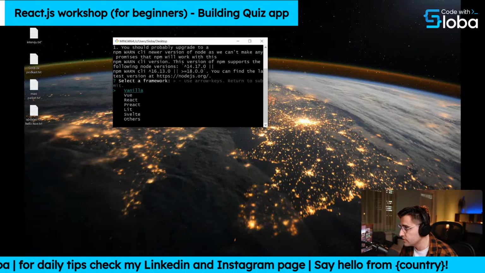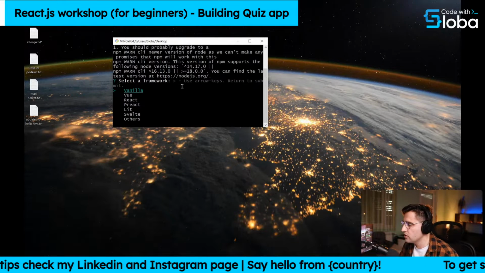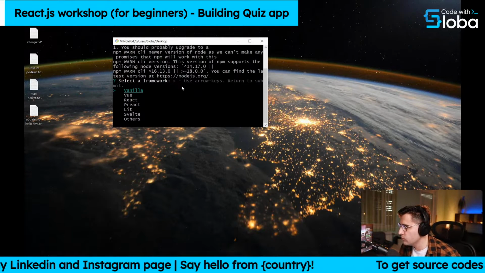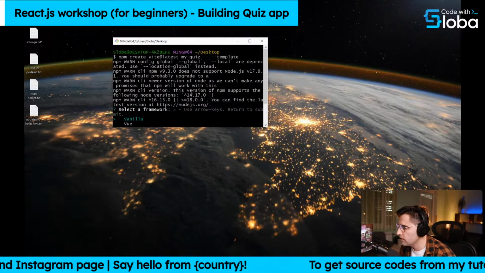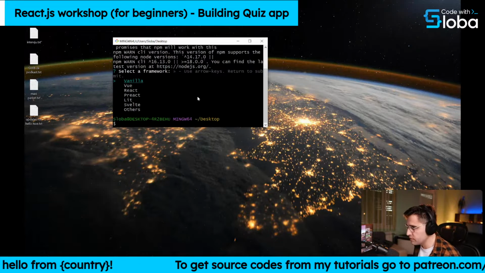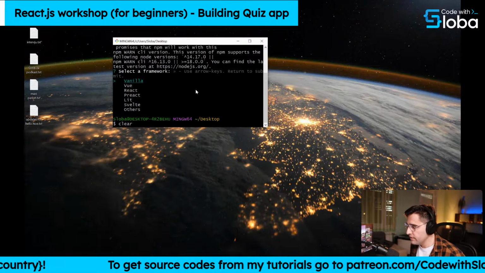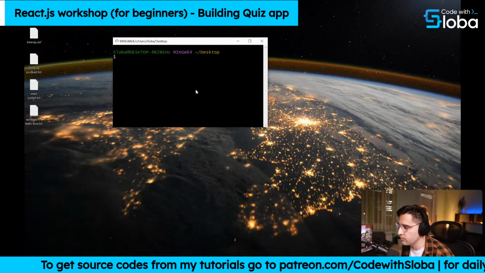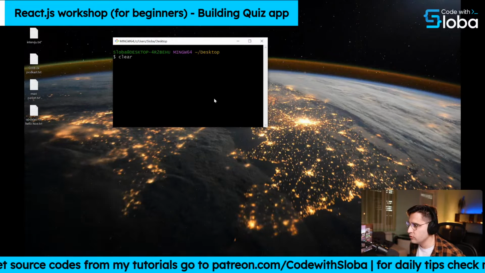There's a lot of messages, so that looks great. Okay, so actually it says select the framework. Looks like that. Yeah, actually we need to, let me just close this. We need to select what template we want. So for our case, we want it to be React.